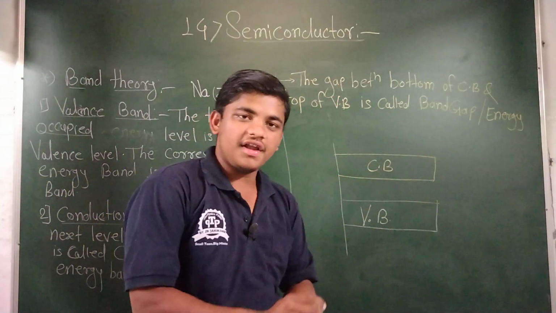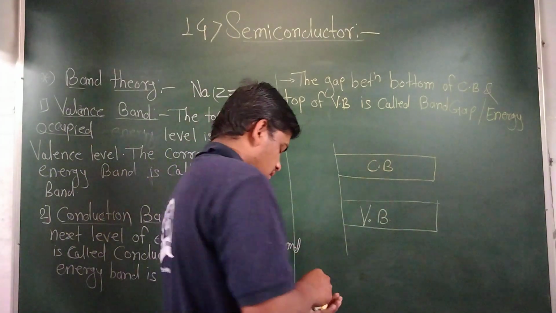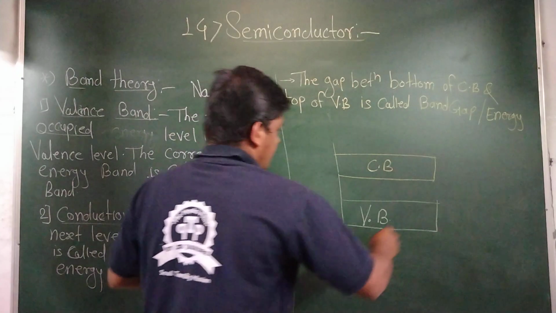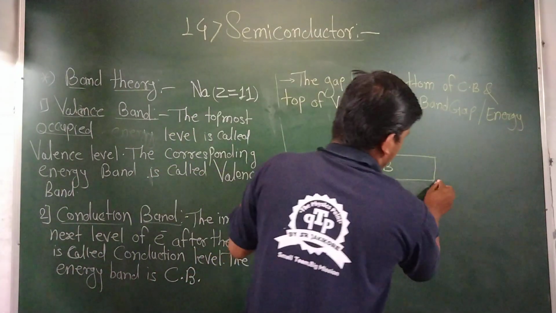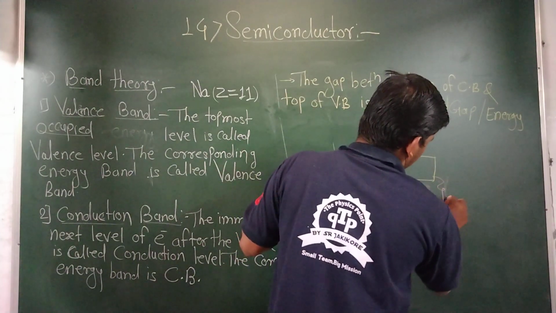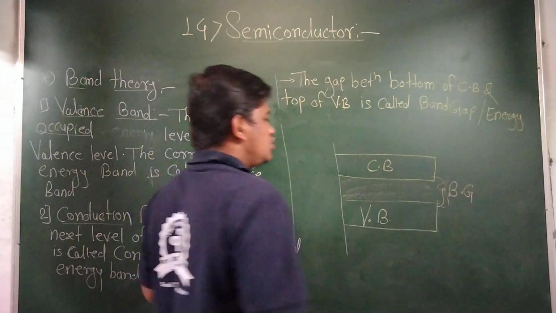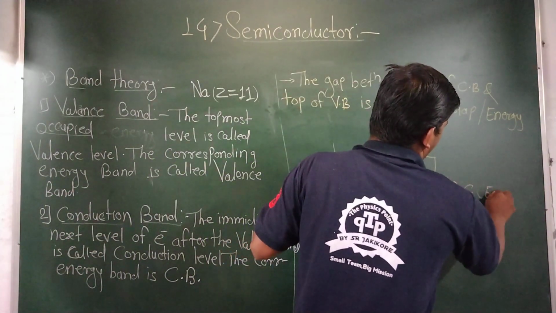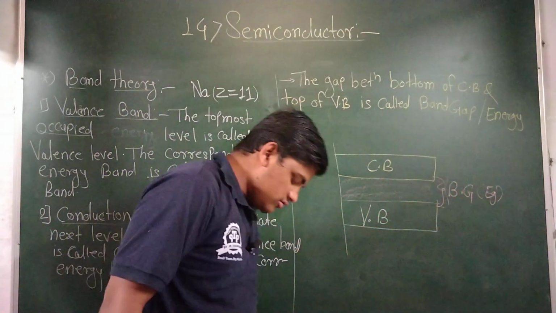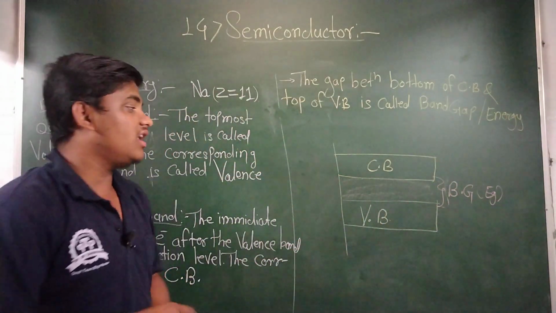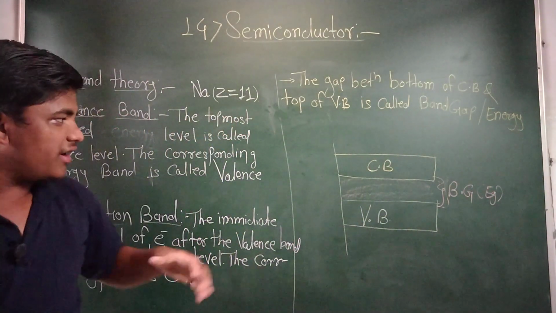The gap between the bottom of the conduction band and the top of the valence band is called the band gap. I will write BG here, and the energy of the band gap is Eg. Why do I use Eg there, and why do I explain the energy between the band gaps? Let's see in the next points.